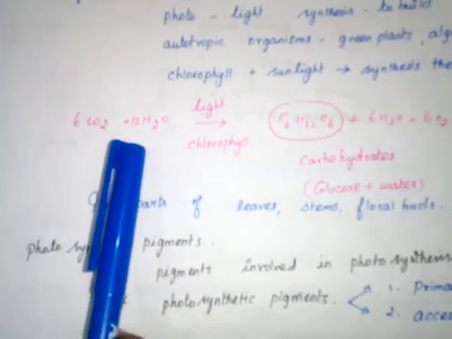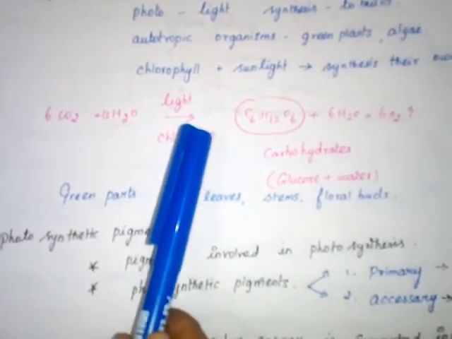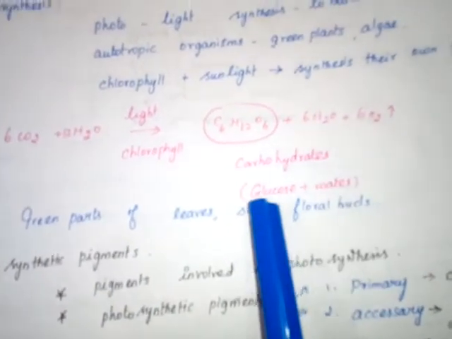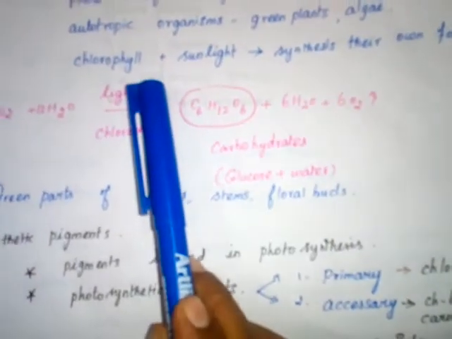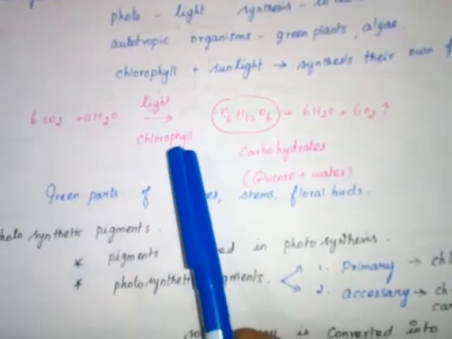With the help of chlorophyll and sunlight, they synthesize their own food. Carbon dioxide is combined with water to form carbohydrate, glucose, with the help of light and chlorophyll, releasing oxygen. That is called the photosynthesis process.